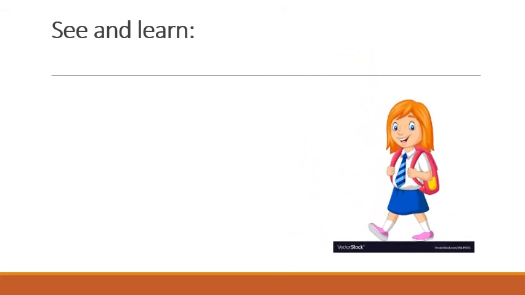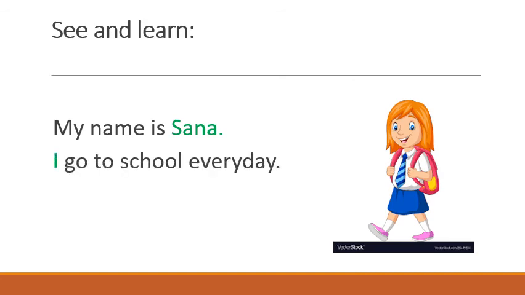See this girl? Let's talk about this girl. My name is Sana. Now this girl is talking about herself. My name is Sana. I go to school every day. When you are speaking about yourself, you have to use the pronoun I. Right? So see the second sentence. I go to school every day. Next.